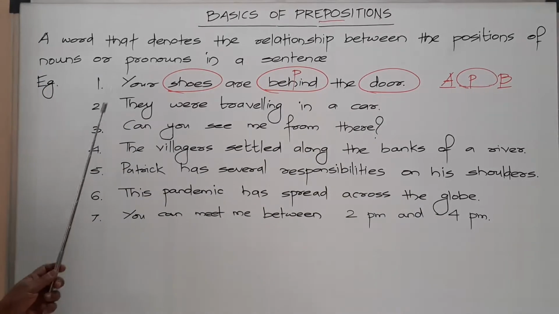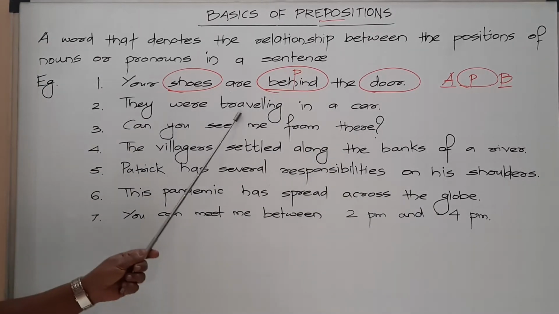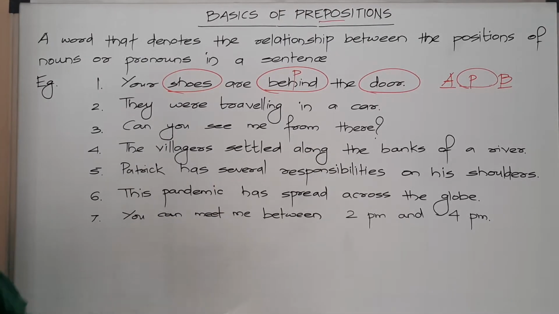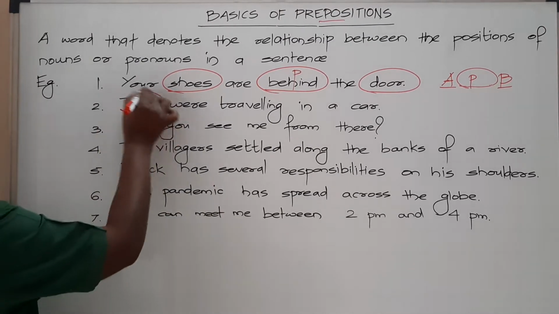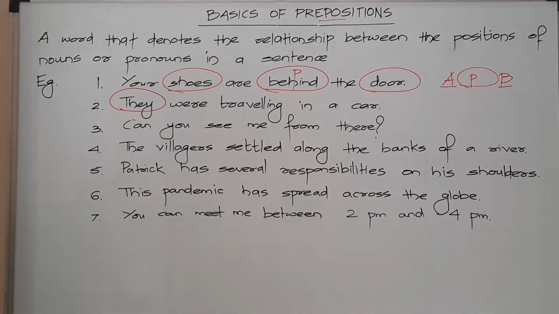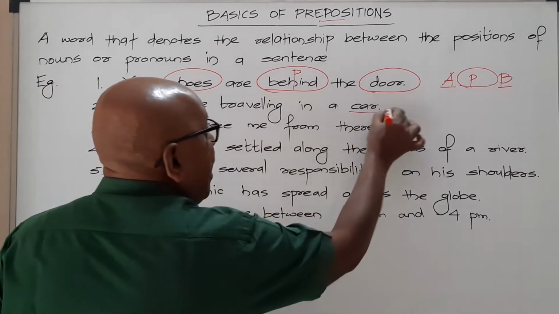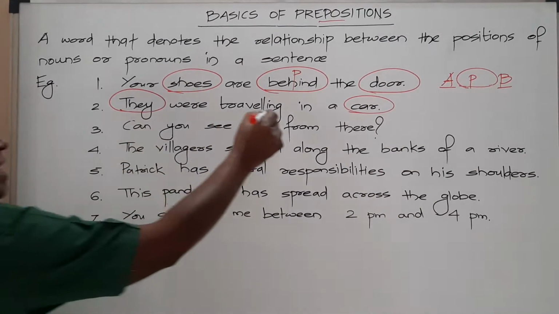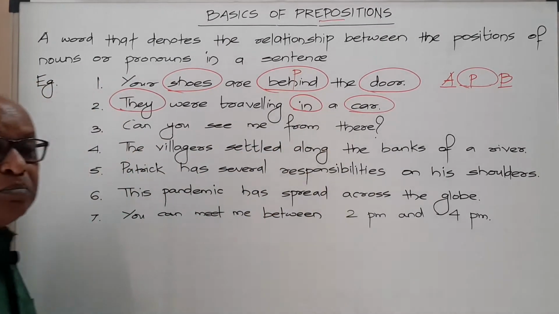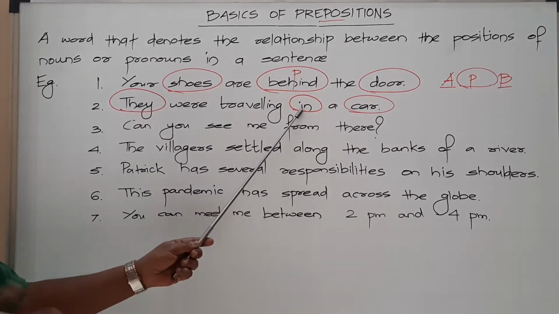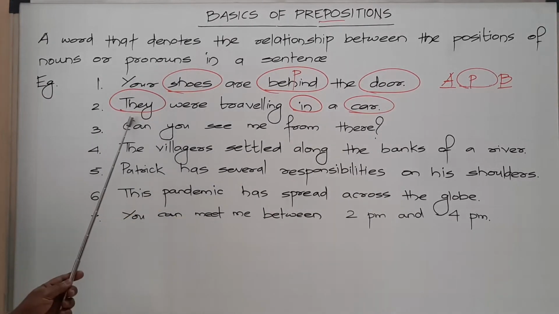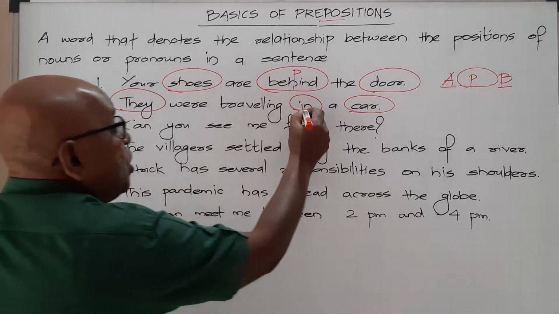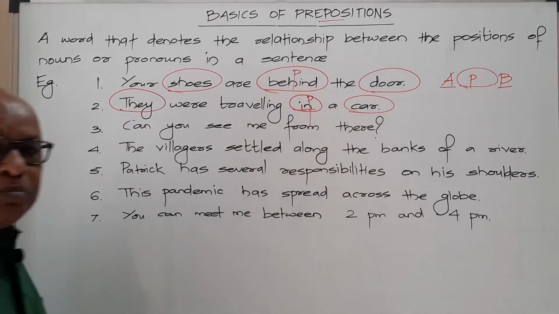Going to the next sentence: they were traveling in a car. Here we have a pronoun, they, and we have a noun, car. Don't you think, friends, the word in gives the relative position of them with respect to the car? So this word in is a preposition.